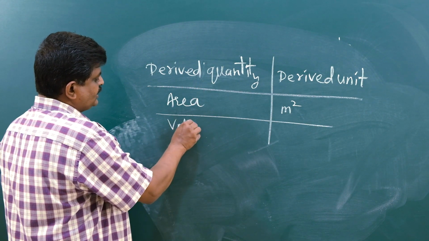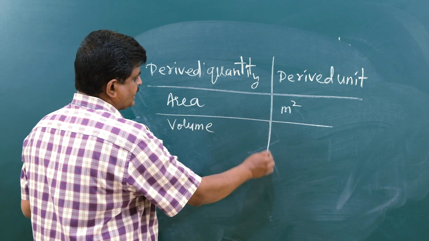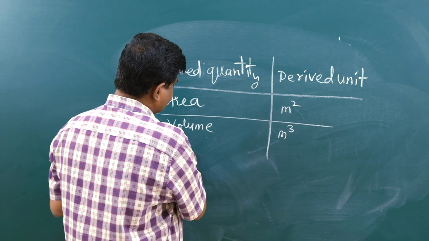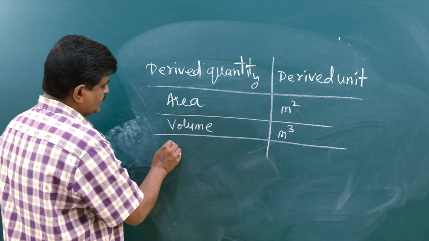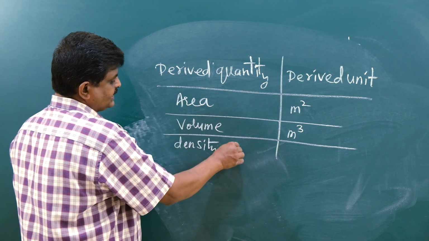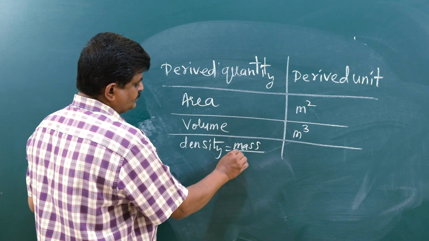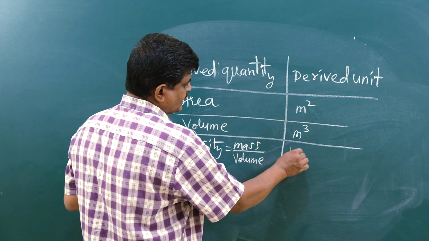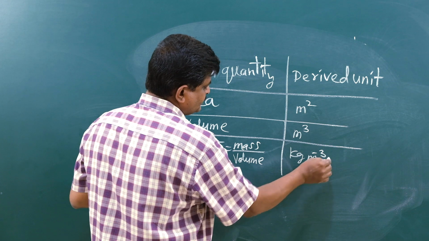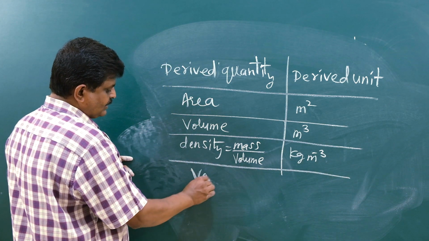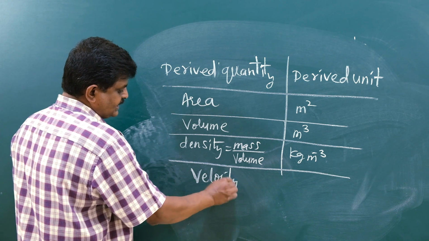Next, you may move on to the volume. How many times is length involved in the volume? 3 times. That's why the unit is meter cube. Now you may move on to the density. What is the density, please? It is mass upon the volume. So therefore, what is the corresponding derived unit? Kg per meter cube. Agree? Next, you have a derived quantity as velocity.